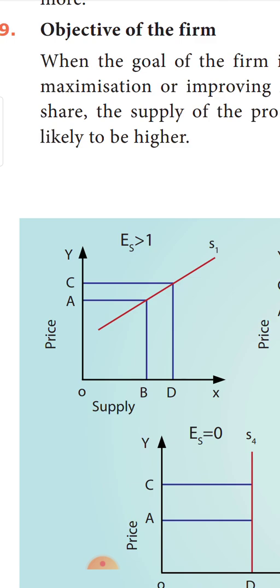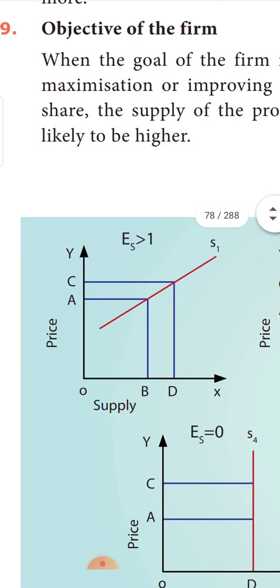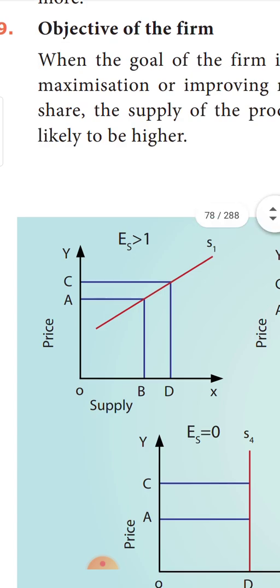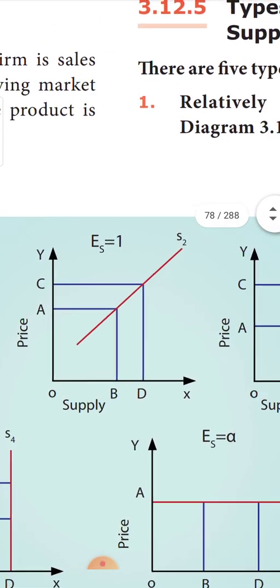Okay, so BD divided by CA, if the value is greater than 1, you call it relatively elastic. That is when, for a small change in price, there is a big change in quantity supplied. For example, let me assume the change in price to be always 1. When the change in price is 1, there is more than one change in the supply. Let me take 2. So 2 divided by 1 is greater than 1. So this is relatively elastic supply.